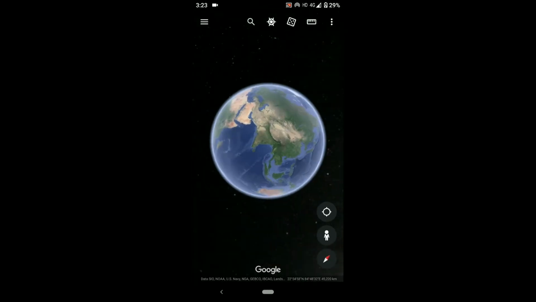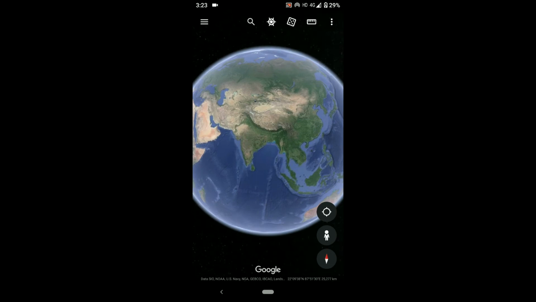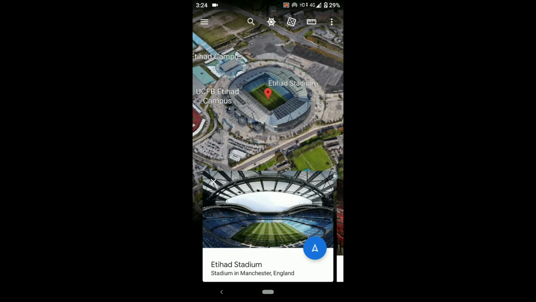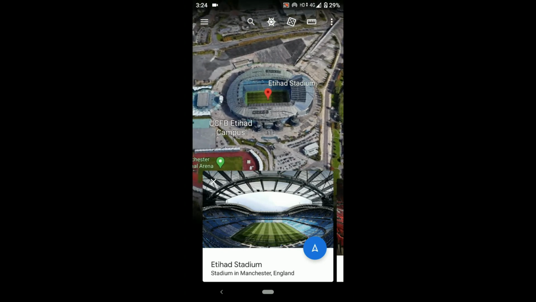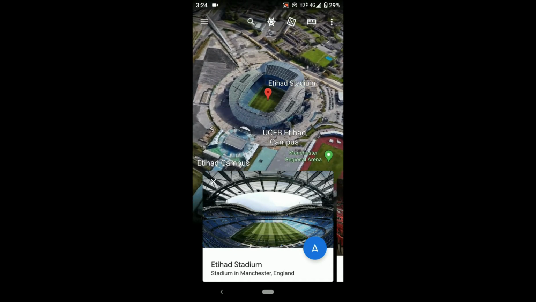So let's see some of the features of this Google Earth. Smash the like. If you want, you can be located to a stadium. So you can see the 3D view of the stadium. It's very interesting to see that, guys. So make sure to check it out.